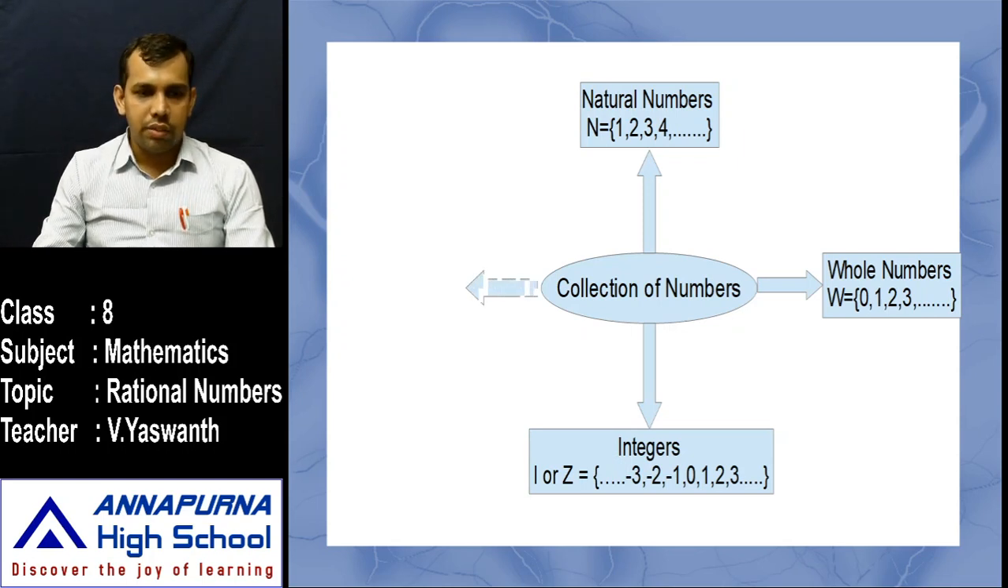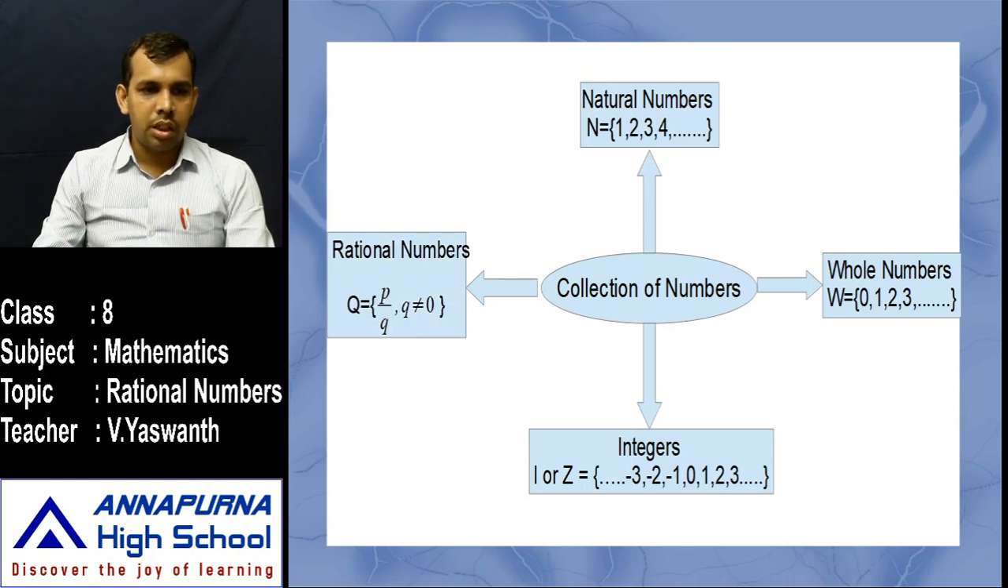The fourth collection of numbers is rational numbers, which are in the form p by q, where q is not equal to 0. So up to here, what is the biggest collection of numbers? Obviously, it's rational numbers. But as per the number system, we have some more collections of numbers like irrational numbers, real numbers, complex numbers and imaginary numbers. You will learn them in further classes.